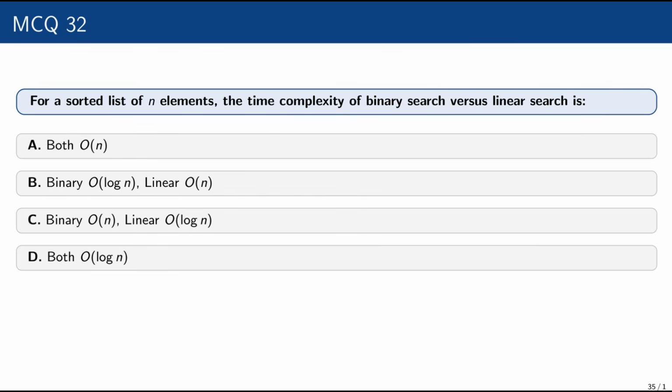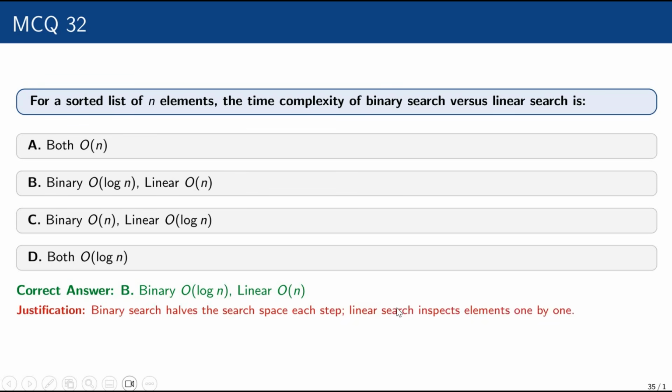Big O होता है जो वर्स्ट केस को डिस्कस किया जाता है कि वर्स्ट केस में इसका क्या, कितनी बार प्रोग्राम रन होगा, कितनी बार नंबर ऑफ स्टेटमेंट एग्जीक्यूट होगी। The correct answer is binary big O of log n and linear big O of n. Binary search halves the search space. Each step linear search inspects elements one by one.